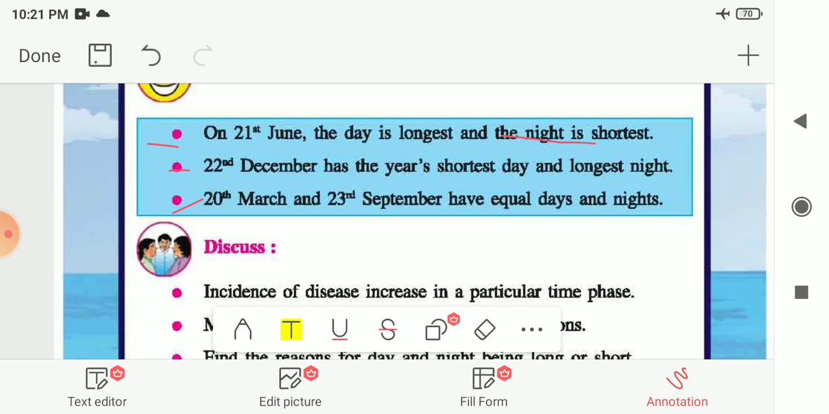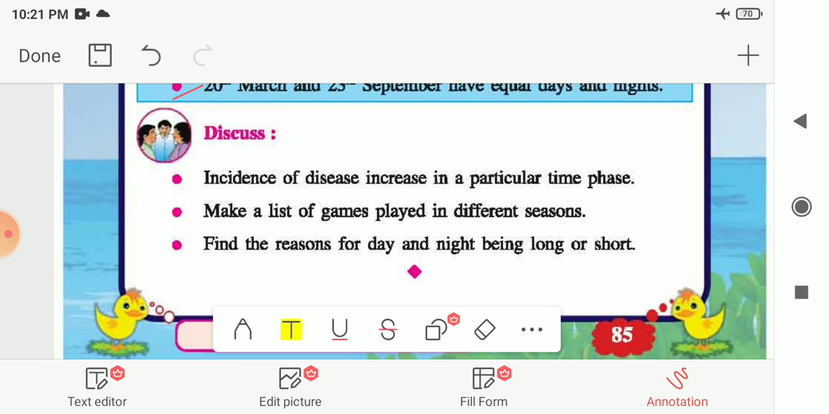Here some topics are given to you. You can discuss these topics with your friends. In that, the first one is incidence of disease increase in a particular time phase. A time phase in a year when the disease increases in your area.